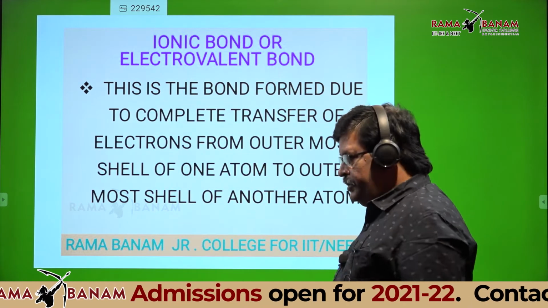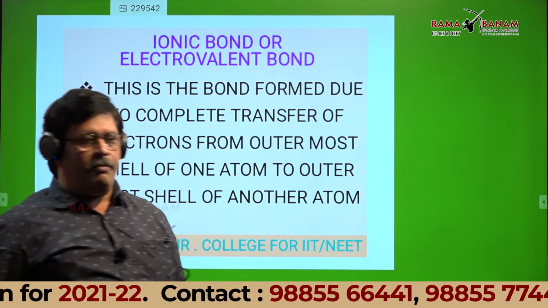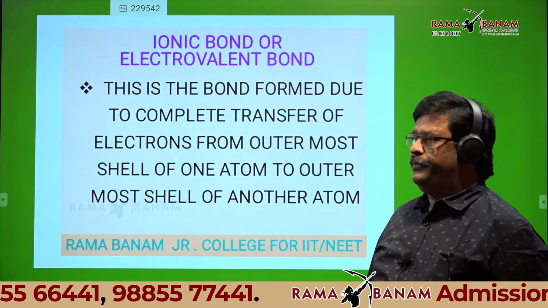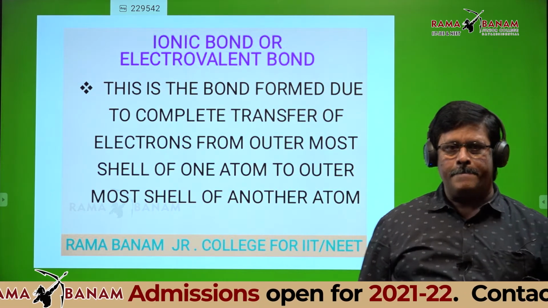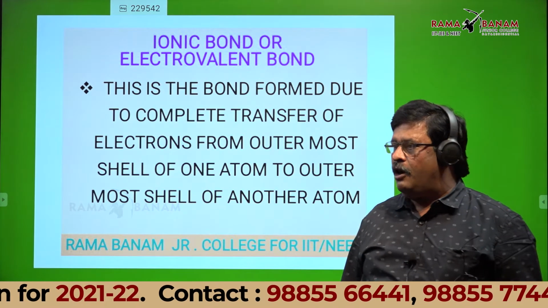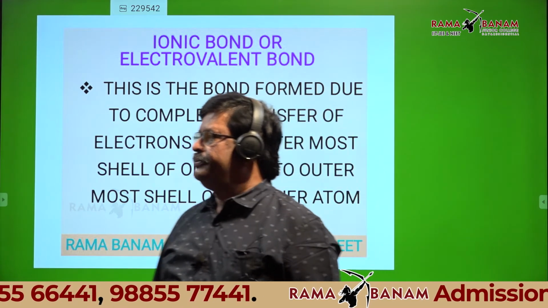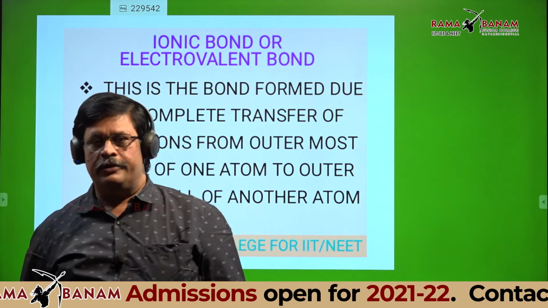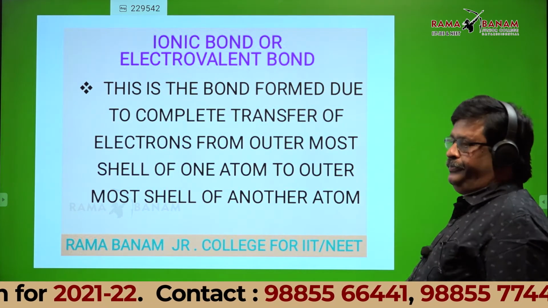Write this: this is the bond formed due to complete transfer of electrons from the outermost shell of one atom to the outermost shell of another atom.